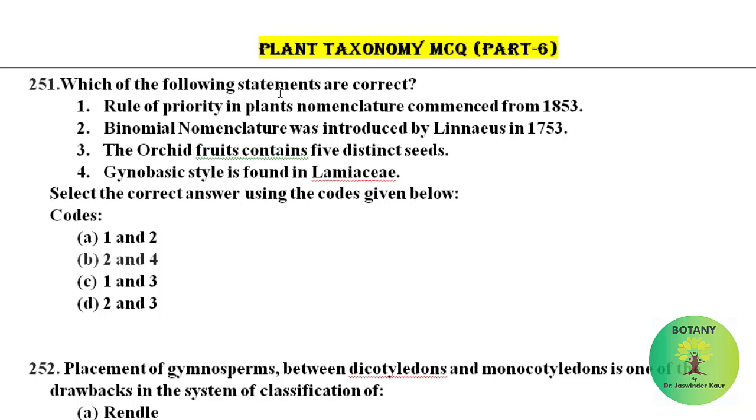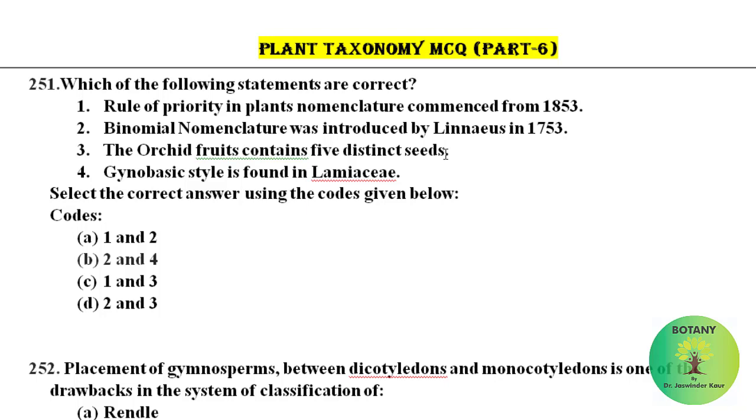Which one of the following statements are correct? First statement: rule of priority in plants nomenclature commenced from 1853. This is incorrect. Binomial nomenclature was introduced by Linnaeus in 1753. This is a correct statement. The orchid fruits contains 5 distinct seeds.